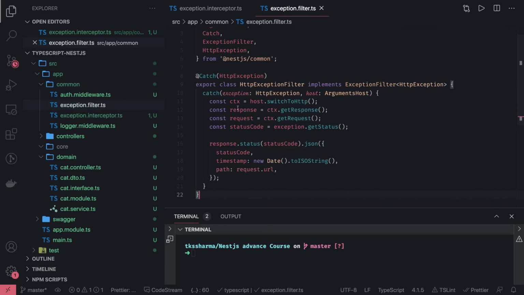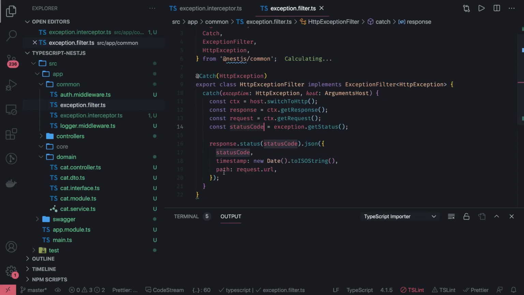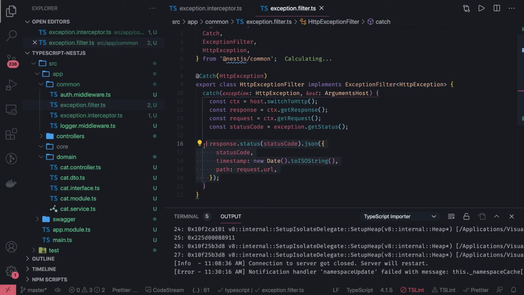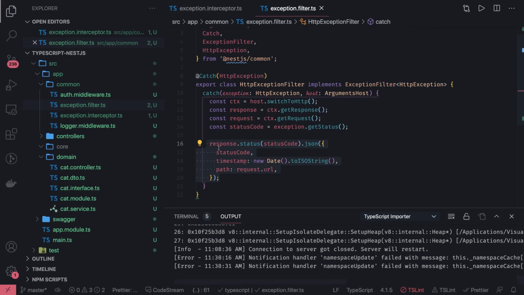What we are doing is we are getting the response, request, status code, and if you are globally applying this exception filter onto the app instance, then what it will do is it will just check, okay, whatever the response you are sending, I'm going to send the response something like this. So whatever the data, this is only applicable for the exceptions, not with the data formats. Status code, timestamp, and on which particular request URL this particular exception has occurred.